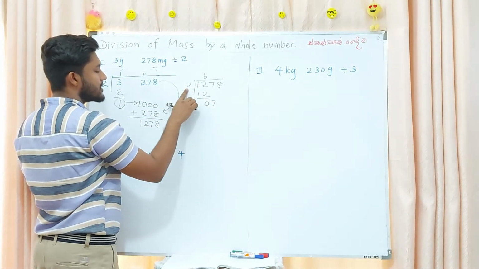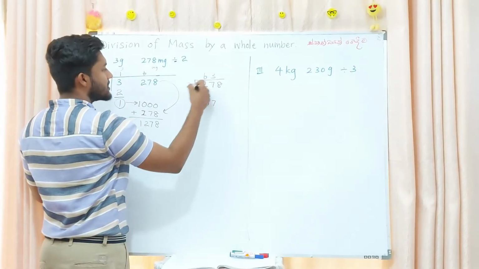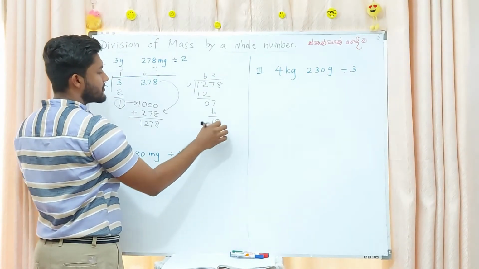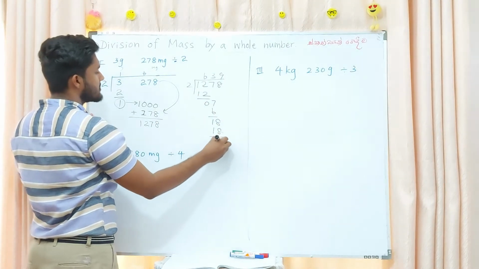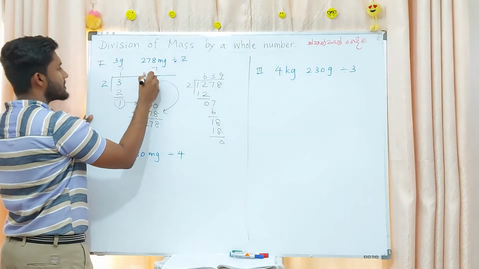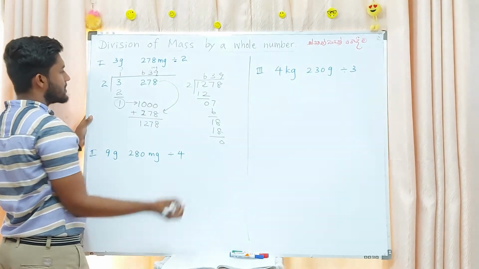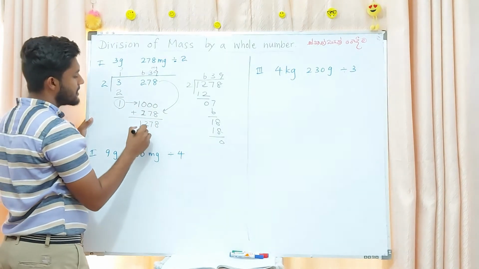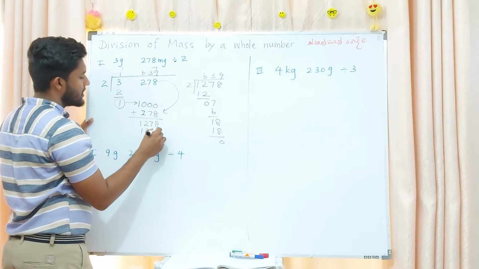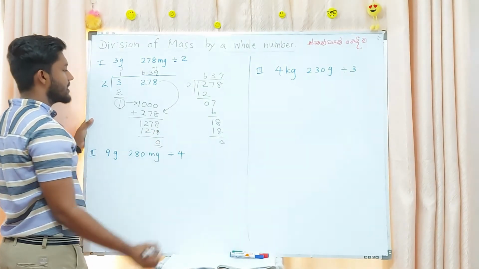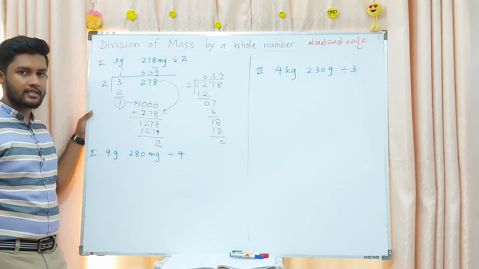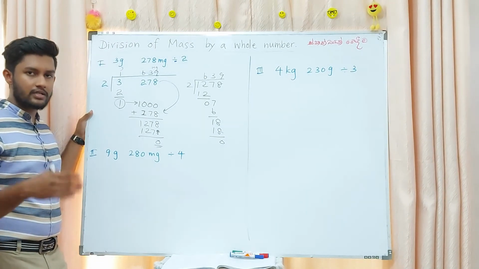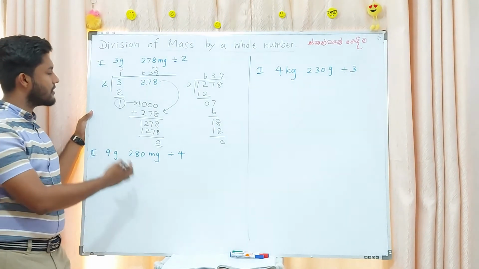For 7, how many 2's are having? 3. 3 into 2, 6. 1 is remaining. For 18, how many 2's are having? 9 into 2, 18, 0. Then 639. 9 you get the answer. Here 1278, 0. You get the answer. That means separately we can solve this answer, or else you can convert it into 1 unit and solve like this, right?